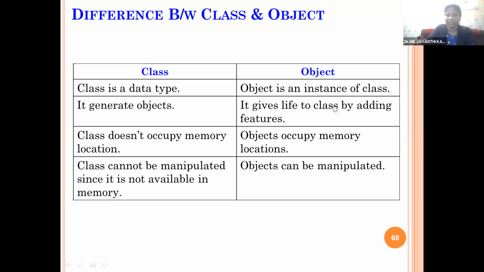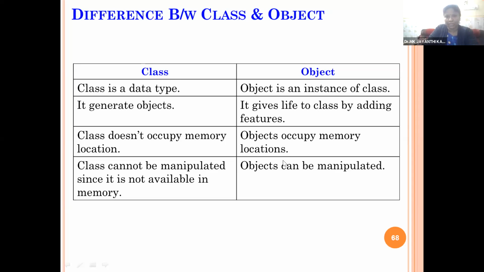And it gives life to classes by adding features. So the actual values and the actual operations are performed in objects only. So the static class is getting life by getting the new values through objects. So objects are runtime entities, or we can say it is a dynamic component. It takes different values during different occurrences.